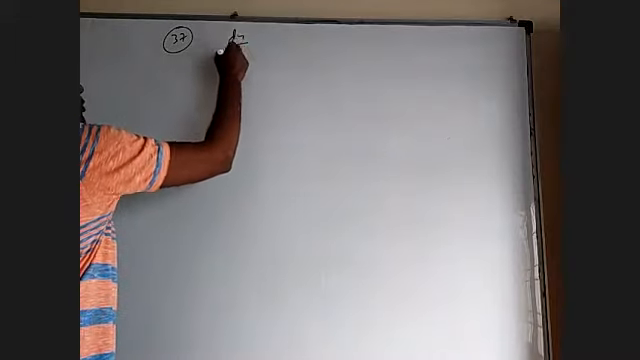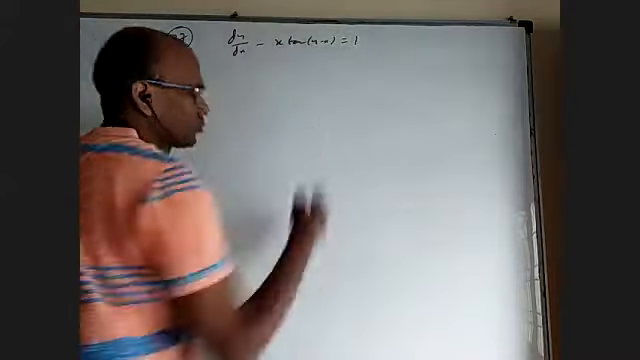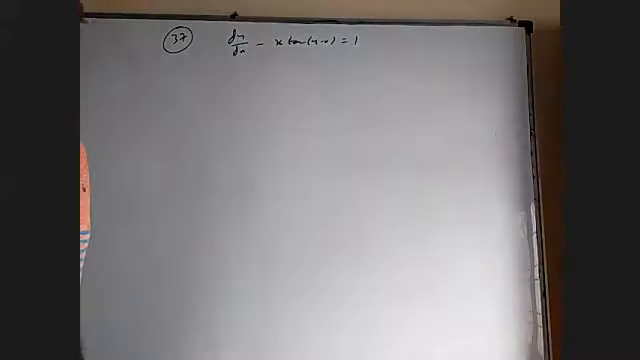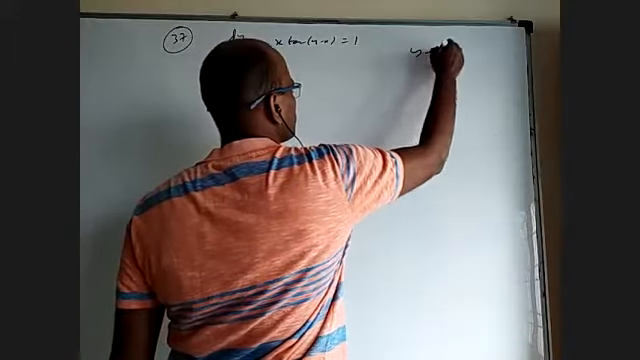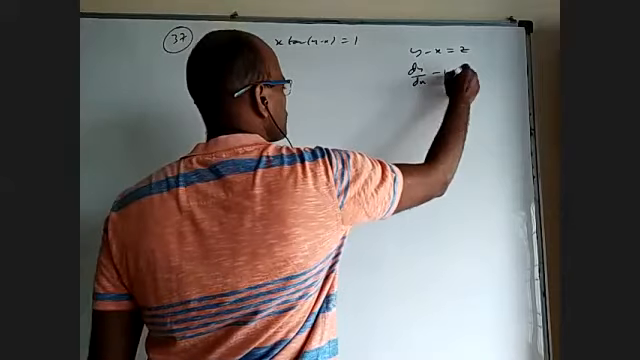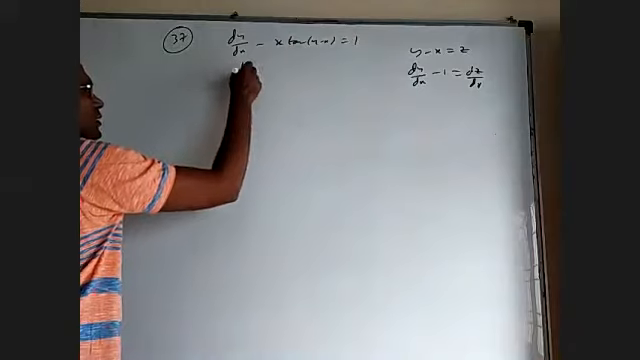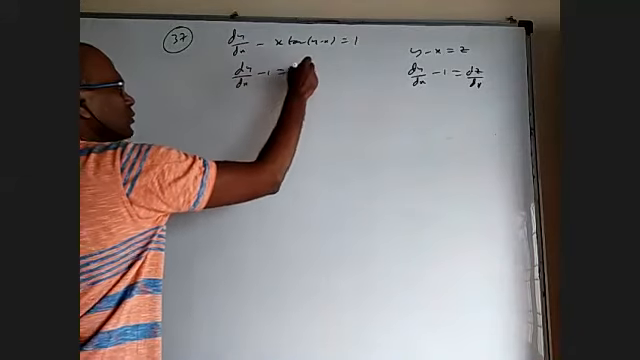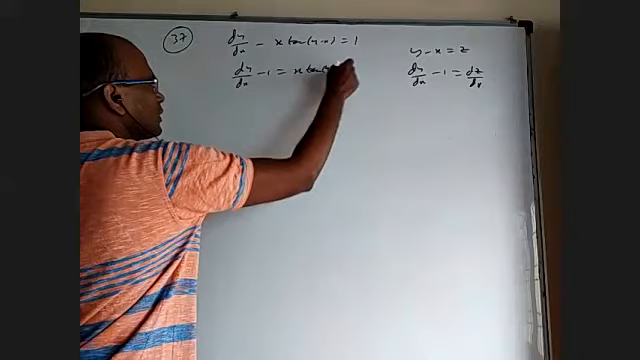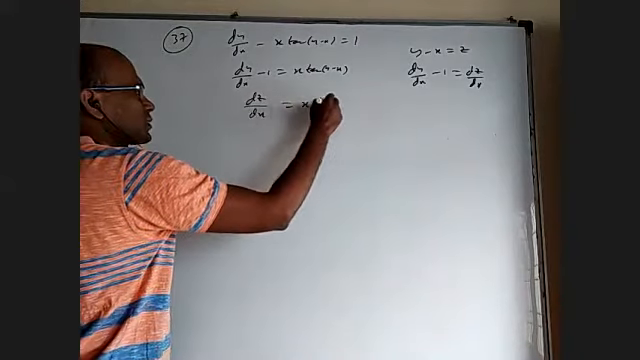Okay, 37. dy by dx minus x tan(y minus x) is equal to 1. Take y minus x as z. Then dy by dx minus 1 equals dz by dx. So when you bring this 1 to this side, dy by dx minus 1 equals x tan(y minus x), and this becomes dz by dx. This becomes x tan z.